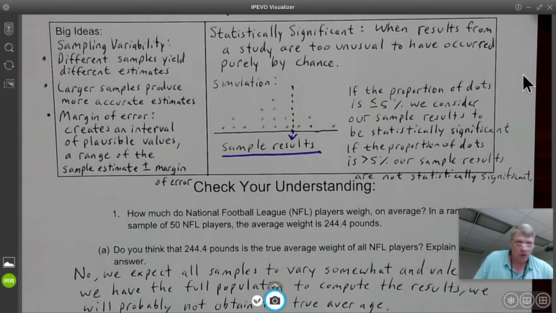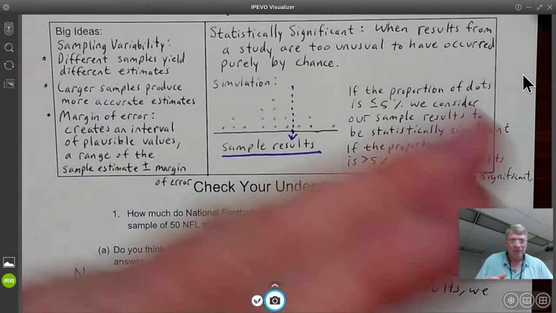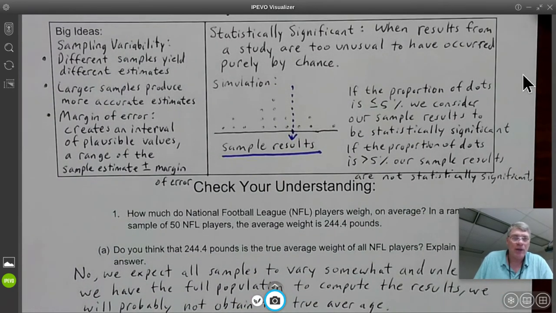And that's just the way it works mathematically. So don't be alarmed. Chances are you could conduct several of these samples and not actually get the true mean of the group. But what you're looking for is to try to get close to the mean. So that's why you do the experiments or the tests.